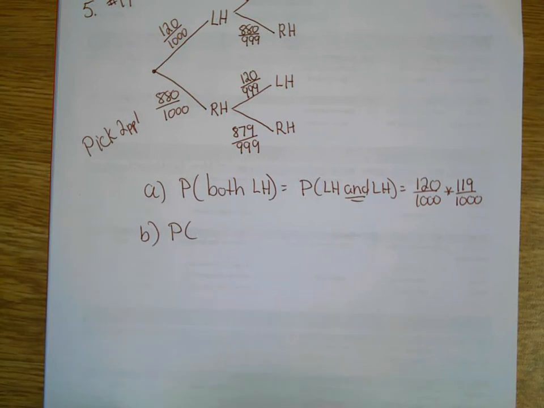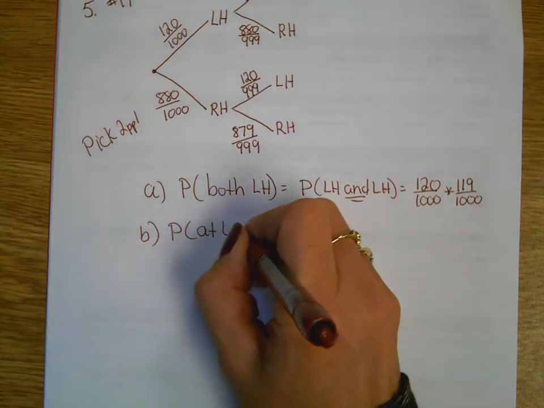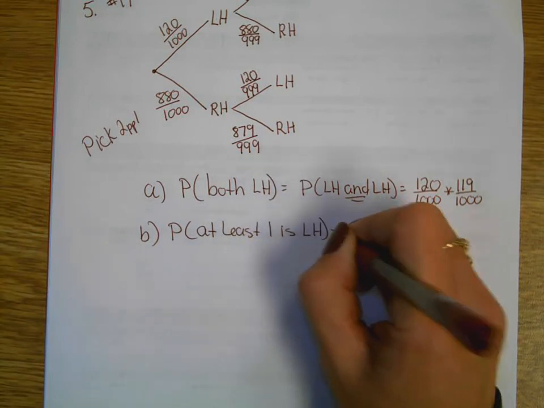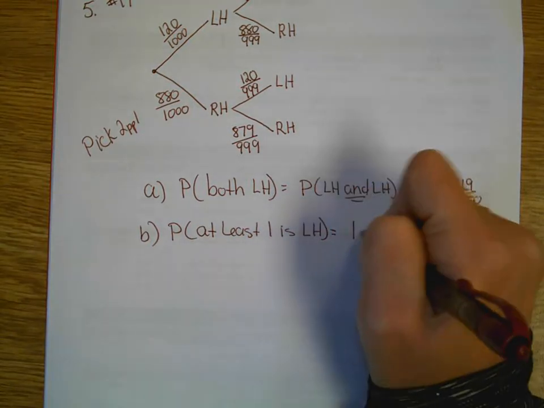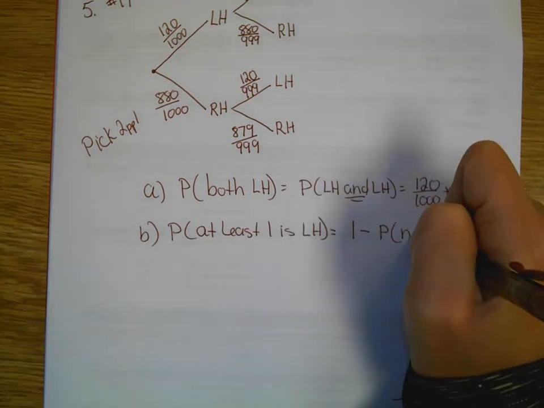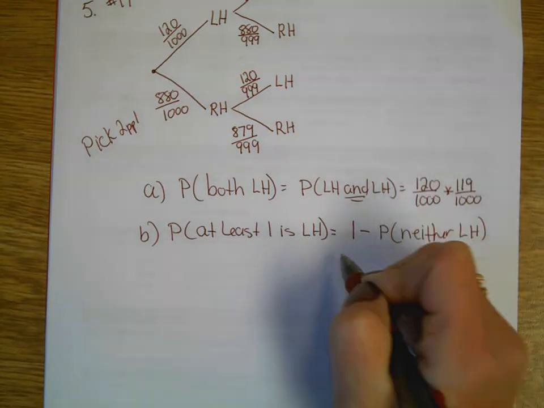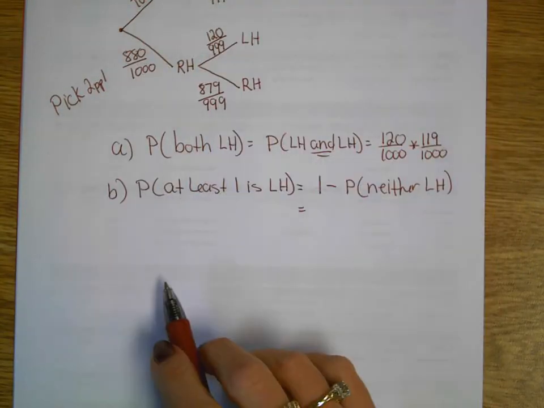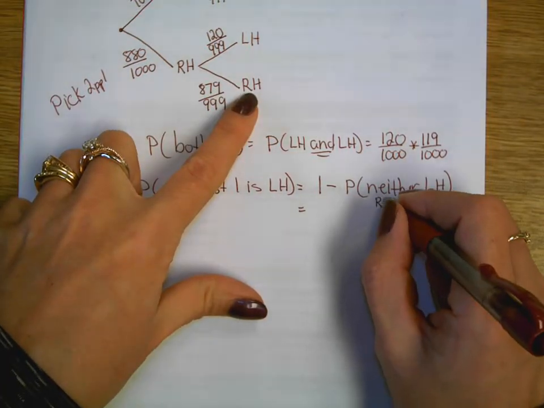Okay? Second question, what's the probability that at least one of the two people is left-handed? The best way to do the "at least ones" is to go 1 minus the probability that I have neither left-handed. Okay, neither left-handed, what does that mean? What situation is that on this branch here? Well, neither left-handed would mean right-handed and right-handed.